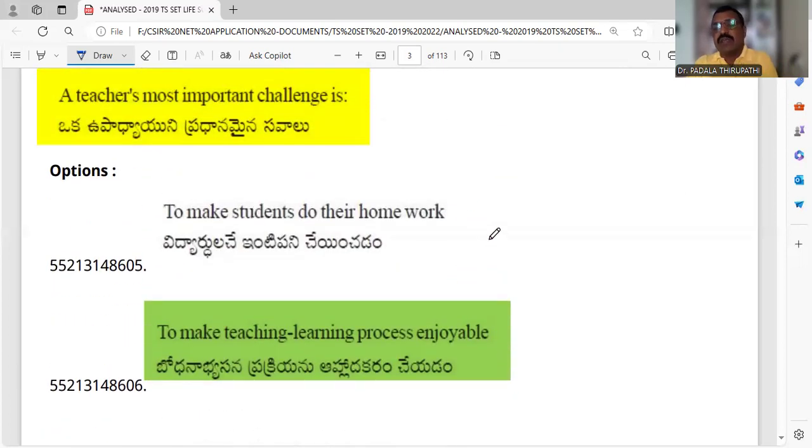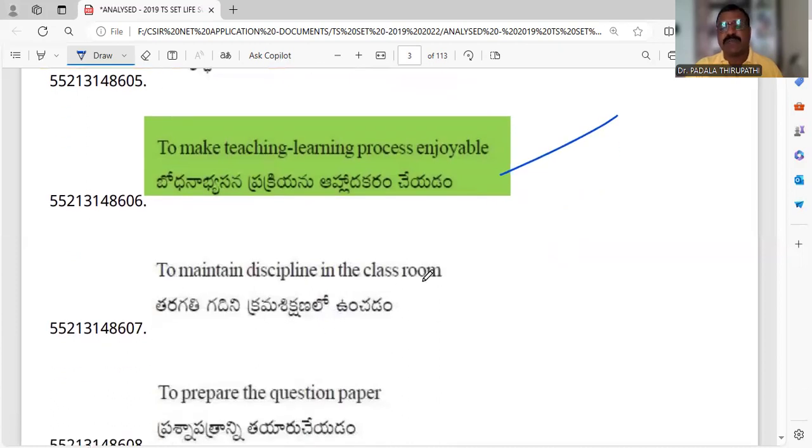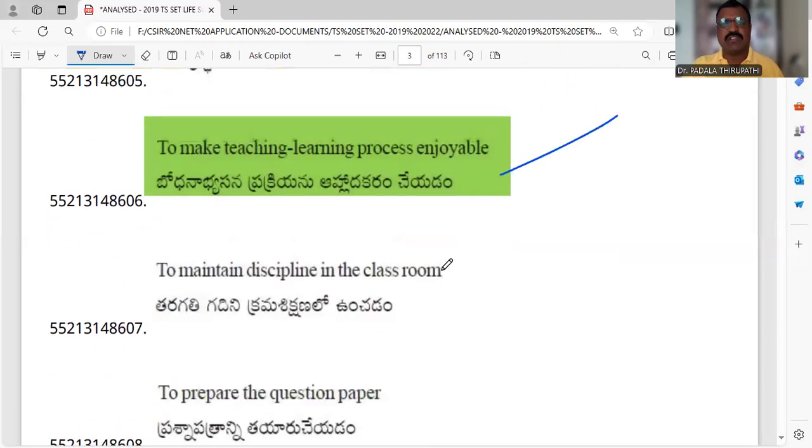Why? Because we should be thorough in our knowledge, with clarity of content, using teaching-learning material during the class, and also creating a pleasant environment in the classroom. That is a big challenge for the teacher, so this is the right answer. To maintain discipline in the classroom is not a big challenge. And to prepare the question paper is not a big challenge.